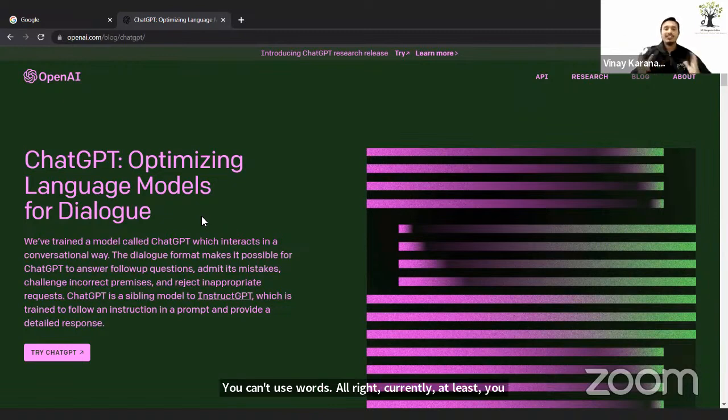So this is, in layman's terms, the gross difference between what you could achieve by Google search and what you could achieve by ChatGPT. You see, both are very, very powerful tools through which you can do several things.